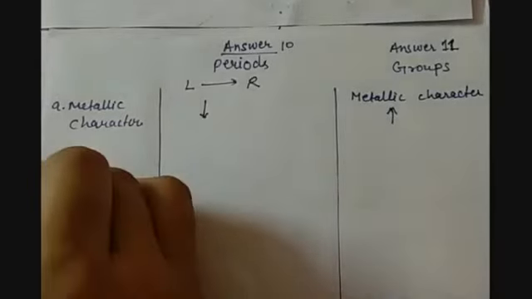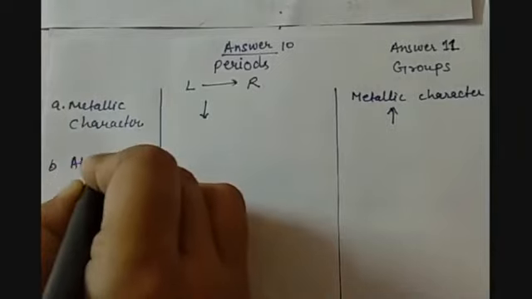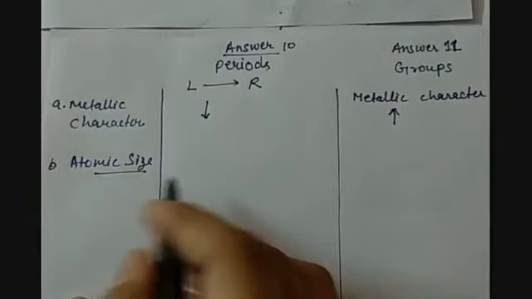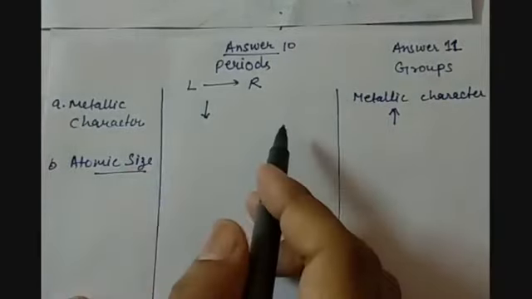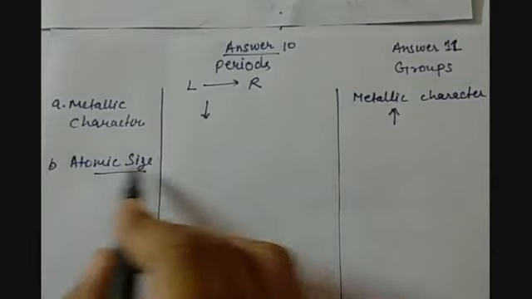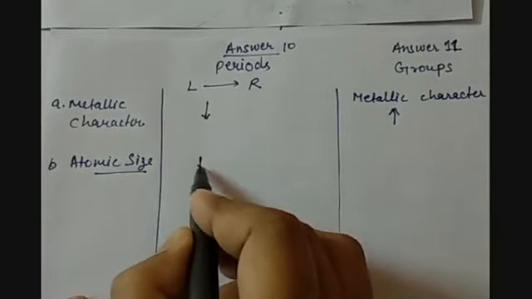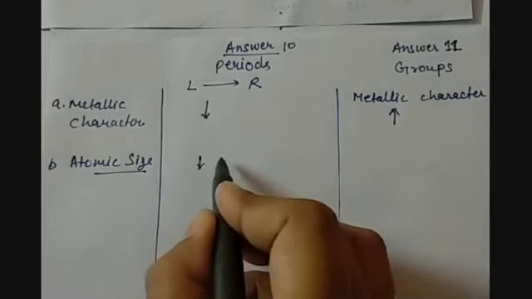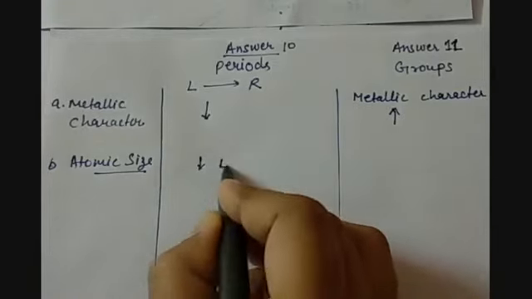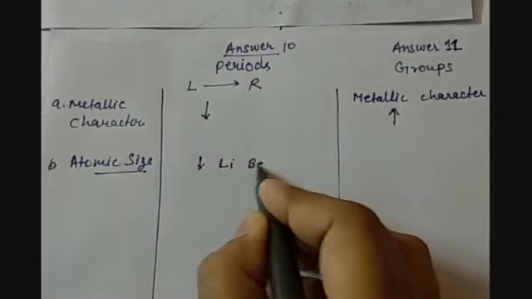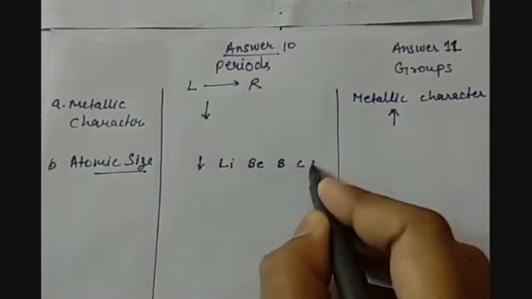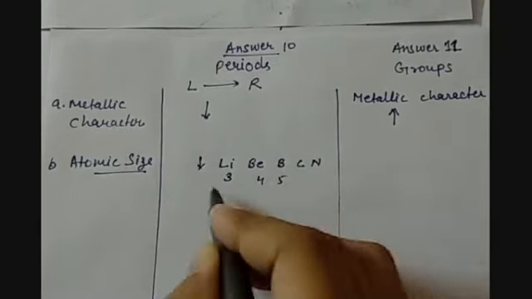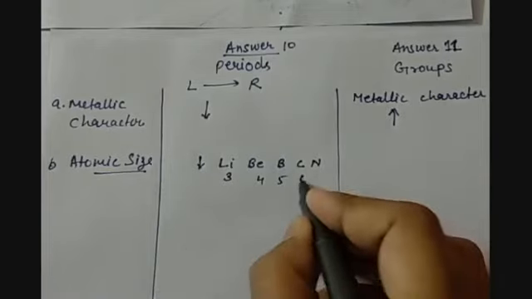B is atomic size. As we have seen, when we go across a period from left to right, atomic size decreases, although the atomic number is increasing. Why? Because when we go from lithium, beryllium, boron, carbon, nitrogen, we have atomic numbers 3, 4, 5, 6 and 7, and so on.